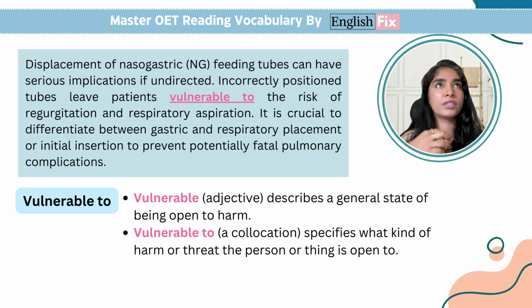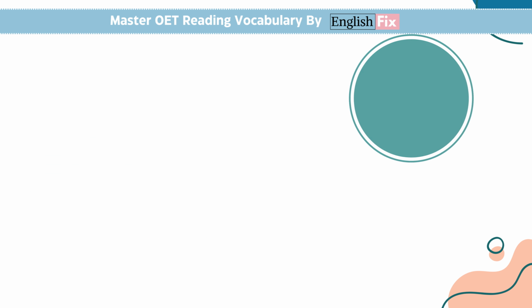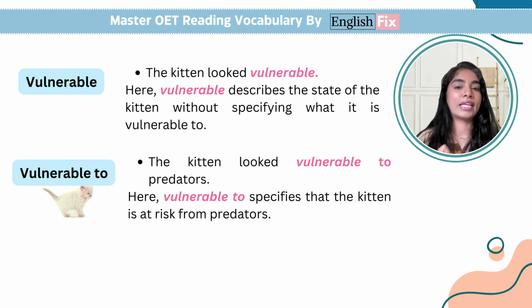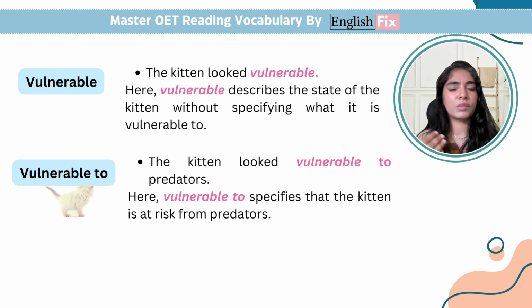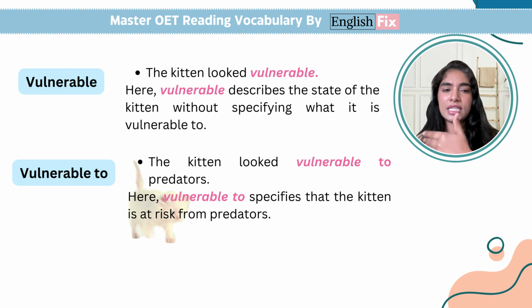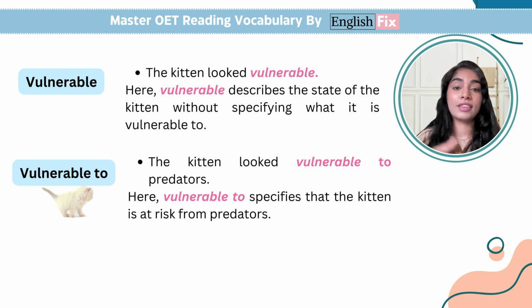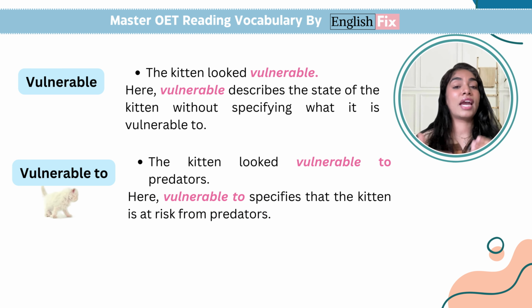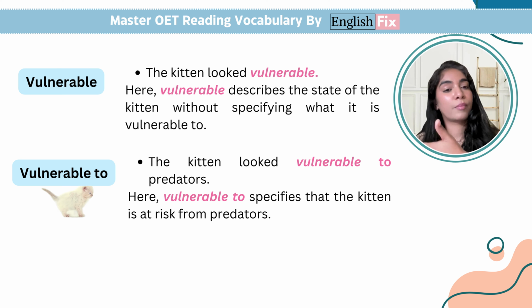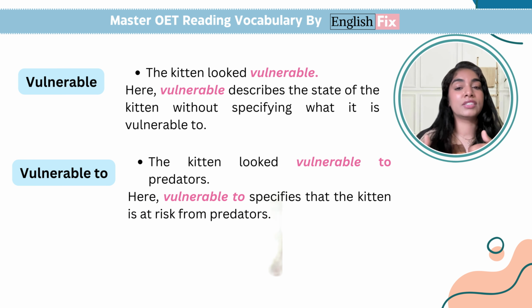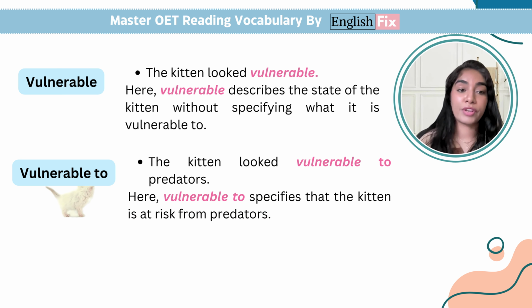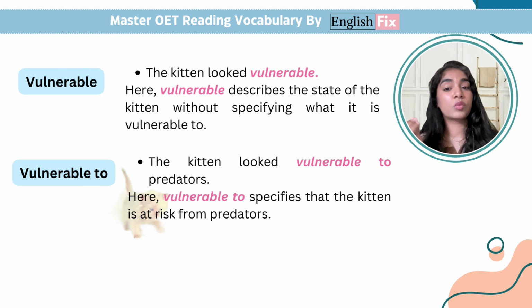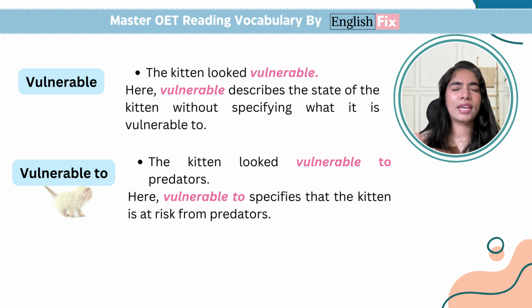Let's understand this with another much simpler example. So here in the next example, we say that the kitten looked vulnerable. So that means the kitten looked in a state which made it seem that she can be easily harmed. The kitten can be easily harmed. But when I say the kitten looked vulnerable to predators, that means that the kitten can be easily harmed by the predators, or that the kitten is very easily harmed by predators. That's what we mean. The collocation vulnerable to is something that you will see again and again in your reading articles.